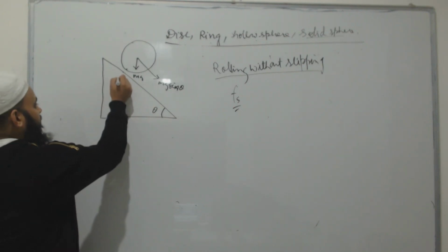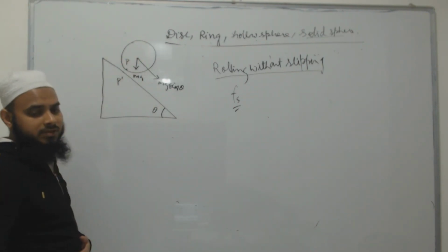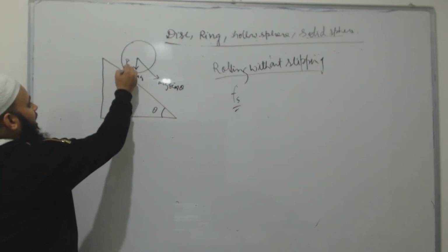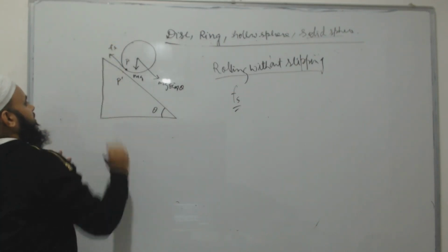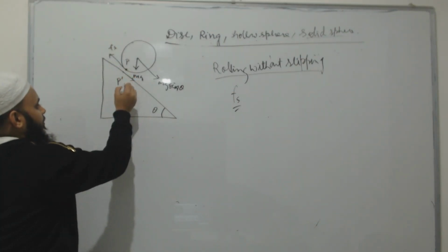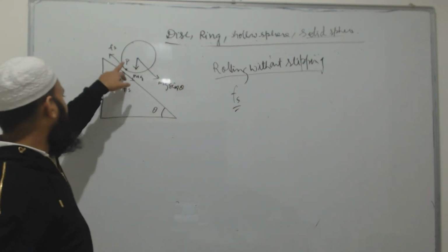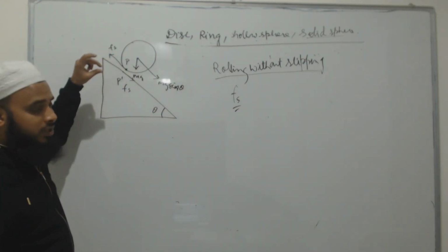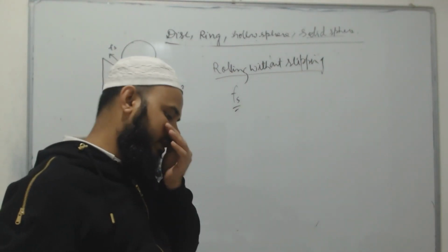This is the point P' of the inclined plane and this is the point P of the body. At this point the friction force will come in this direction, up the incline. This friction force wants to stop the slipping, wants to equalize the acceleration basically.